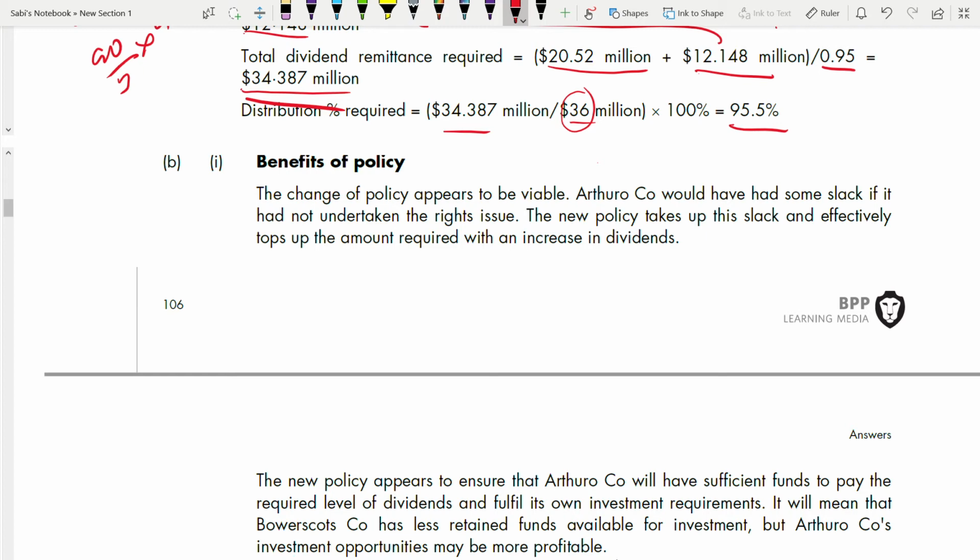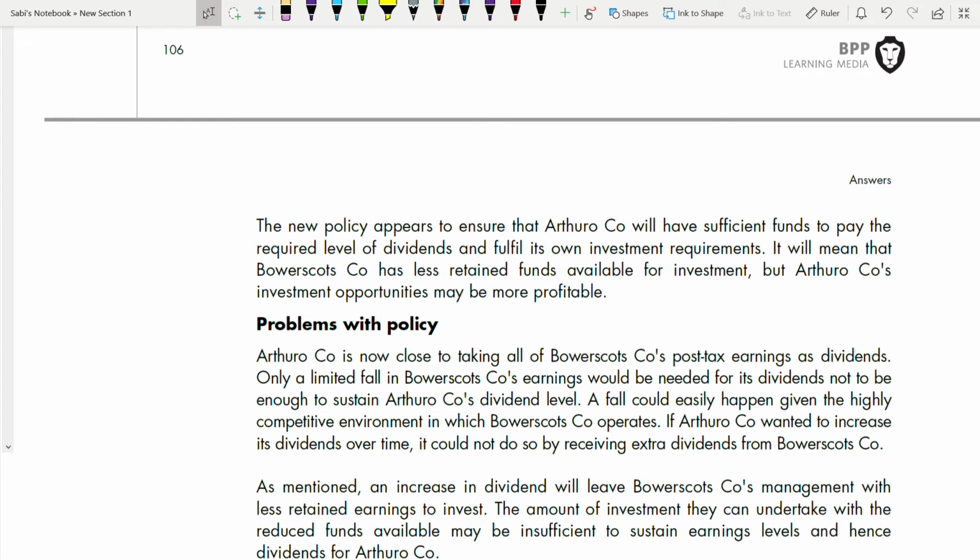Arthuro company would have had some slack if it had not undertaken the right issue. So the new policy takes up this slack and effectively tops up the amount required with an increase in dividends. Right? The new policy appears to ensure that the parent company will have sufficient funds to pay the required level of dividends. Yes, exactly. Since you are getting sufficient dividend from the subsidiary company, now the parent company will have sufficient funds to pay that dividend and fulfill its own investment requirements.